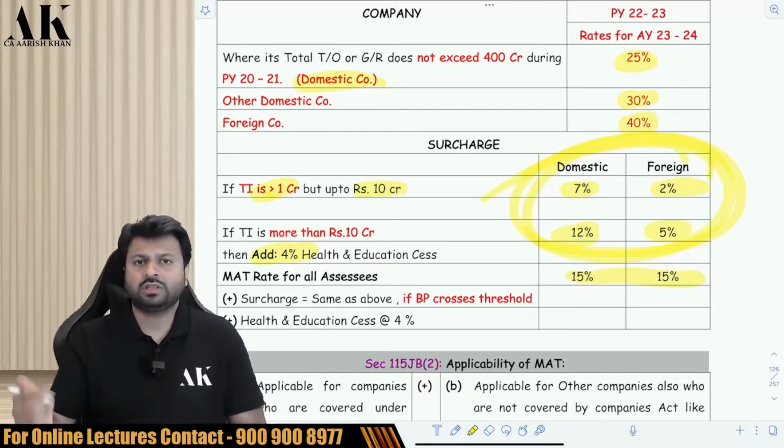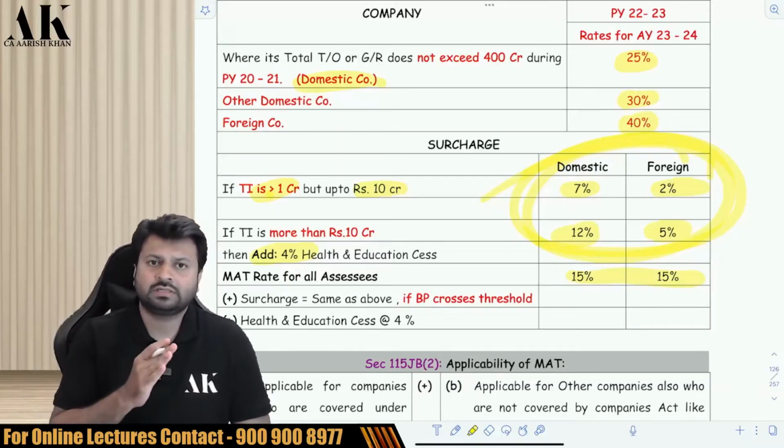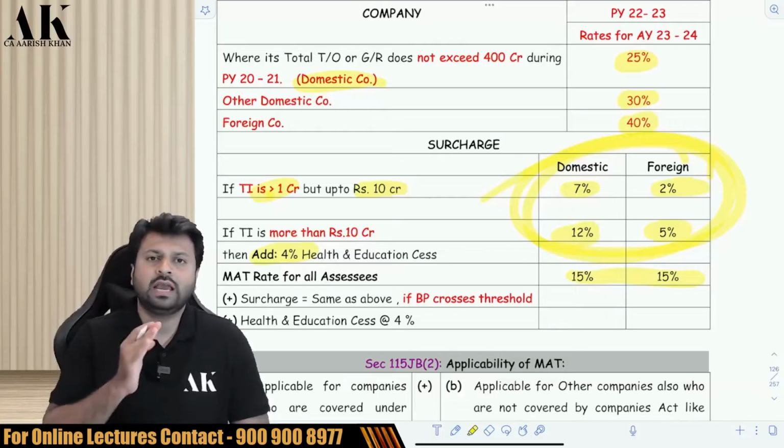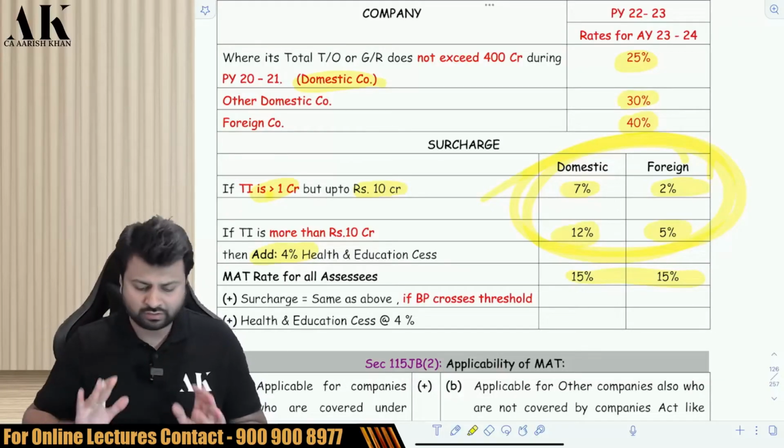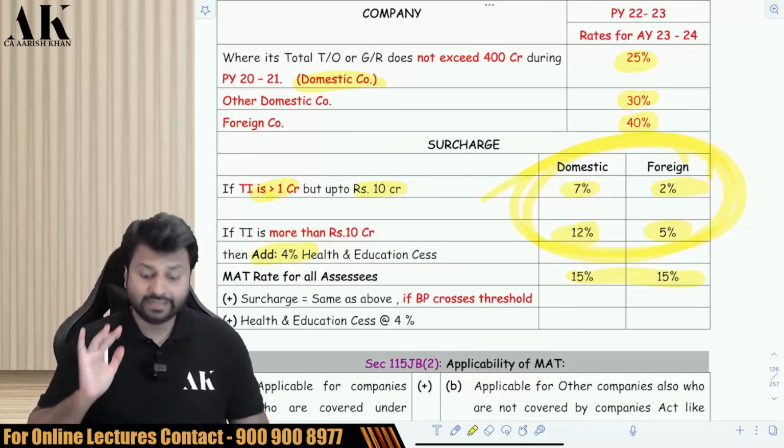If the book profit is more than 1 crore and up to 10 crore, then 7% and 5%, 7% and 2%. And if the book profit is more than 10 crore, then it will be 12% and 5%. Okay, this is how you are going to compute the tax rates now.